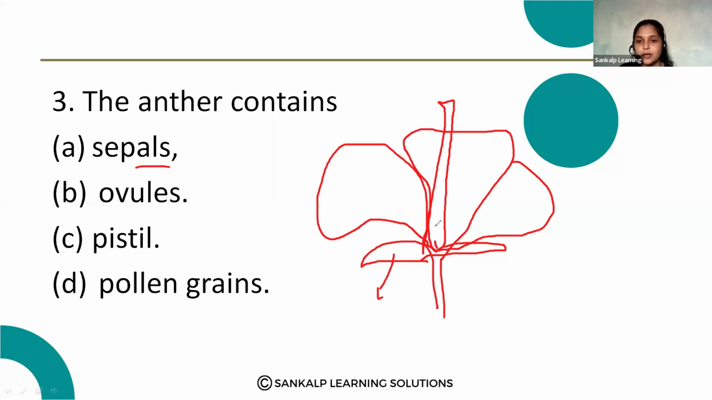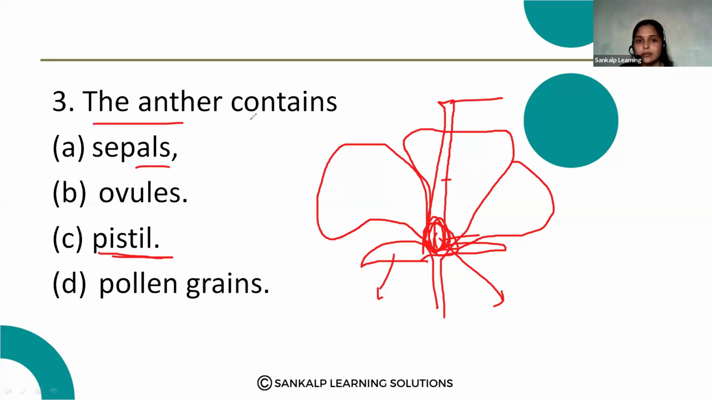And ovules are present inside the ovary. This bulge structure is called the ovary. Inside the ovary, ovules will be there. And pistil, so what is pistil? The stigma, style and ovary together are called the pistil.